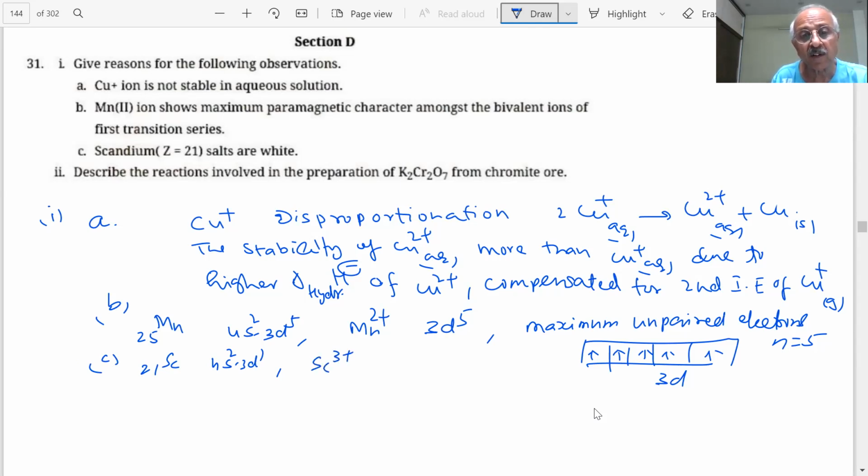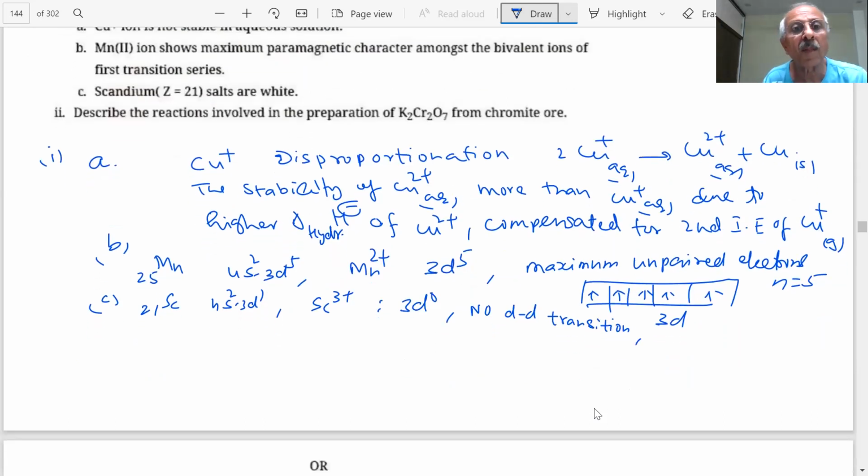Scandium shows the +3 oxidation state, 3d0, and hence there are no electrons for d-d transition. Therefore, colorless. Colorless is considered as white.